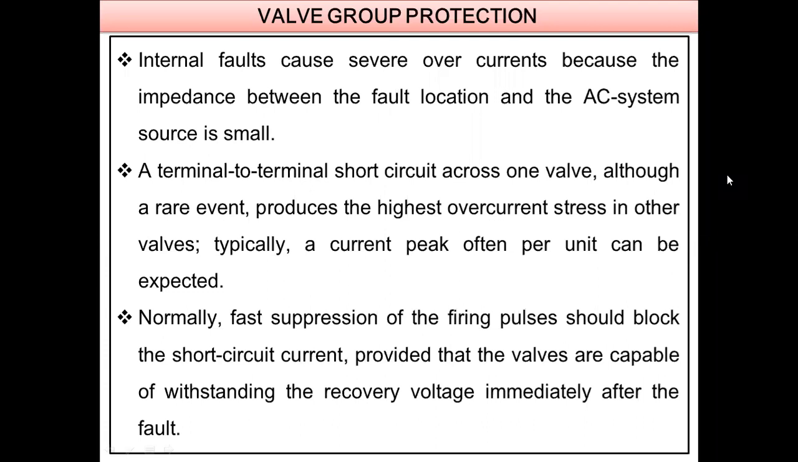So what are the causes of the internal faults? That may be any changes in these valves, or any variation in the response. If we consider mercury valves or thyristor valves, that may differ as per the operating levels, or based upon their voltage drops. To a certain extent it can also limit, but always it has a very low impedance path.